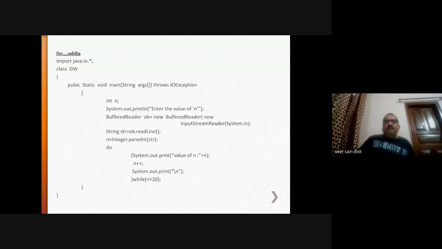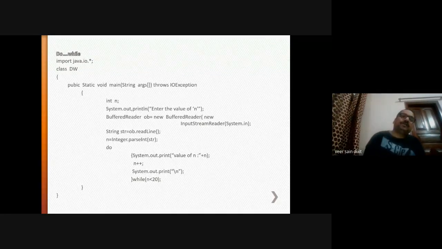I've taken a very simple example of this. Here: import java.io.*; class name DoWhile, public static void main, String args, throws IOException. The same statements in every program you will write. n is of type integer. Enter the value of n. This statement will be printed on the screen whenever you execute. Here we are giving user input value to n.